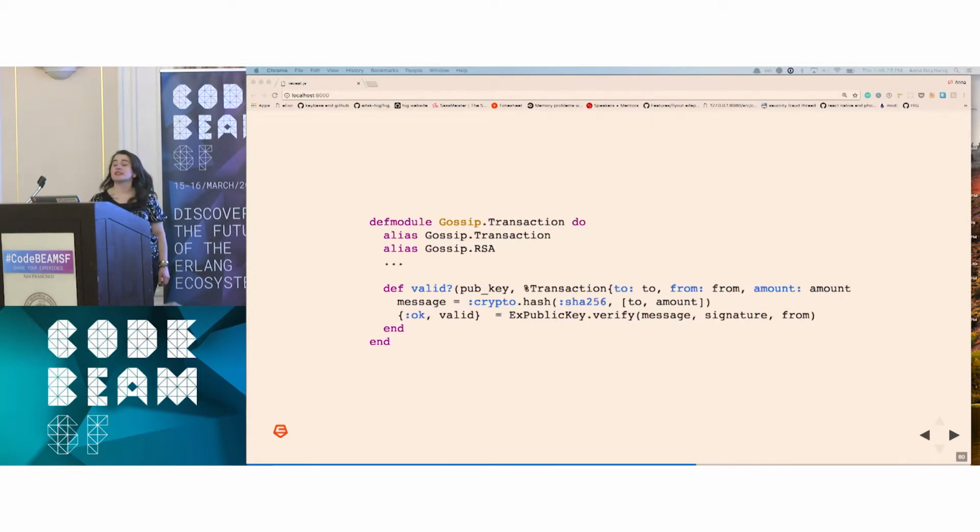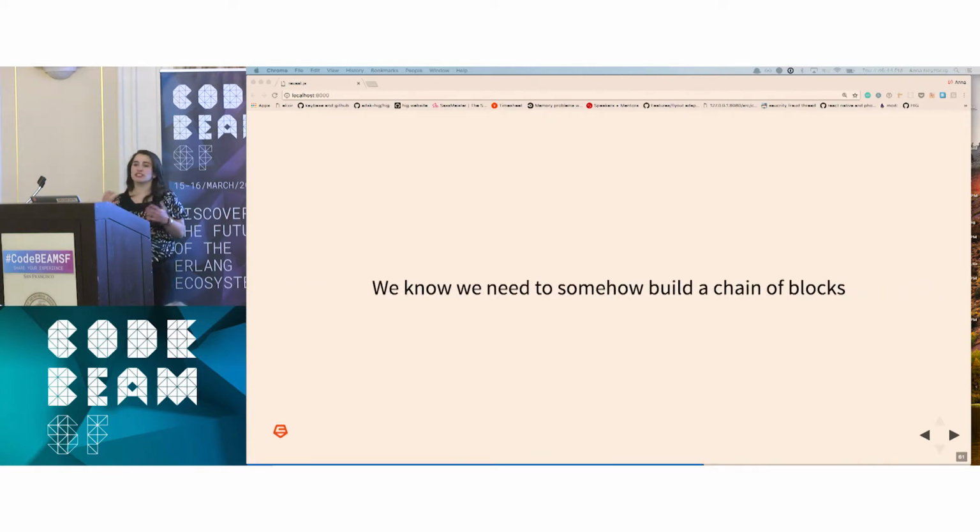And we'll also be able to validate transactions. So when we receive a transaction, we're also going to receive a public key for that transaction. We can decrypt the message, see the transaction, and then roll back through all of the transactions in our ledger to see if that transaction is valid. Okay, so we have transactions.